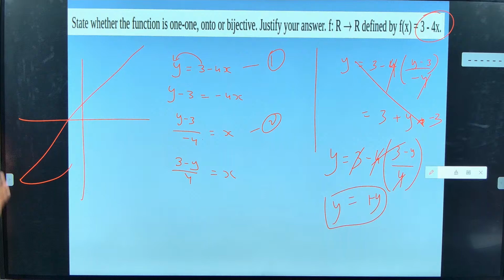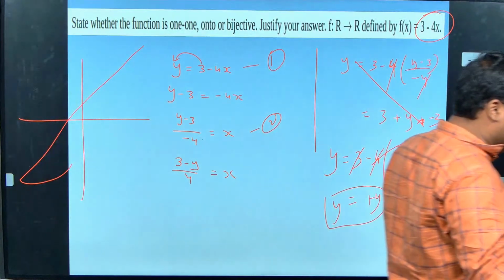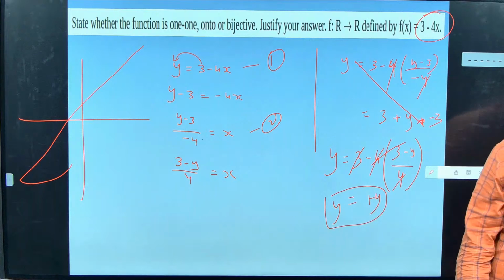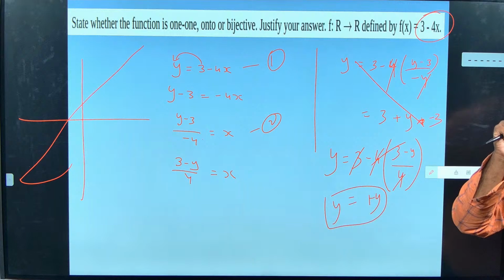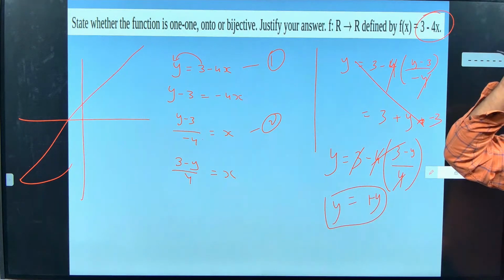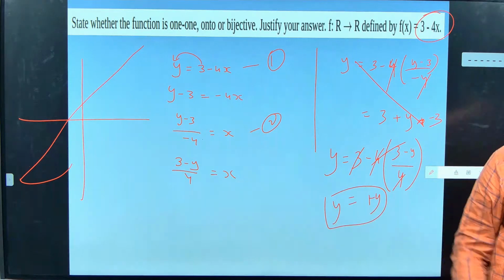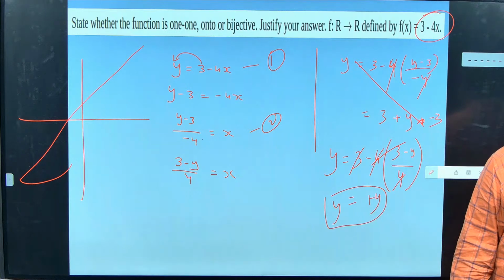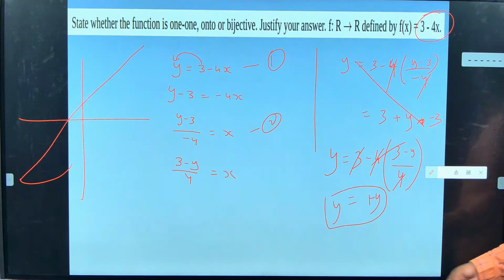So definitely it is bijective. So once a linear equation is given, you decide it is a bijective function. What you write afterwards is only to express it. Before that you want to know whether it is yes or no. Clear? Clear, guys? Okay, so shall I move on, guys?